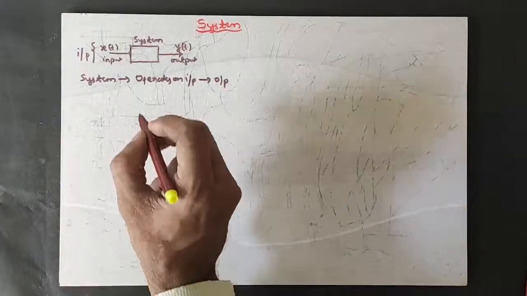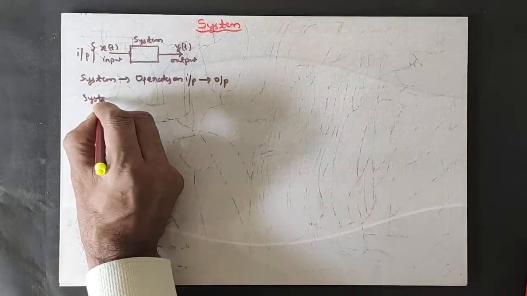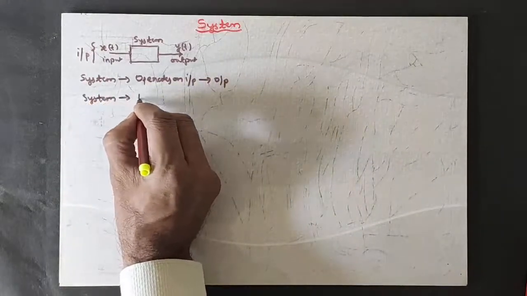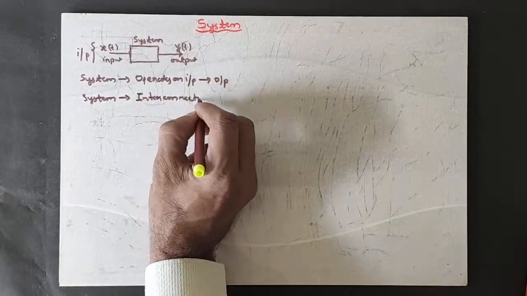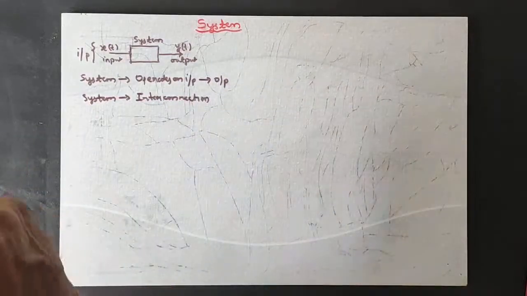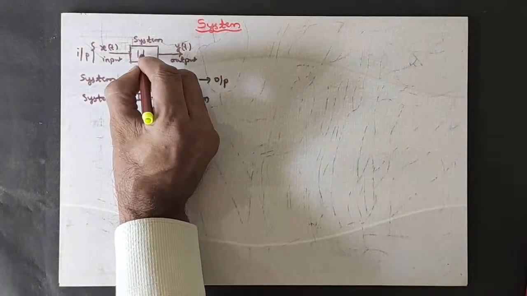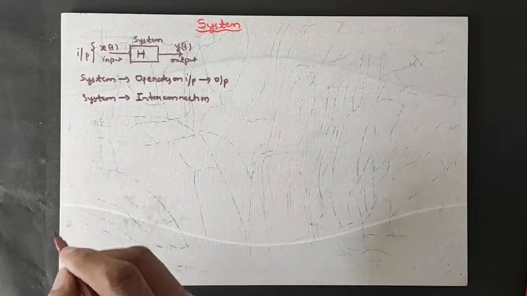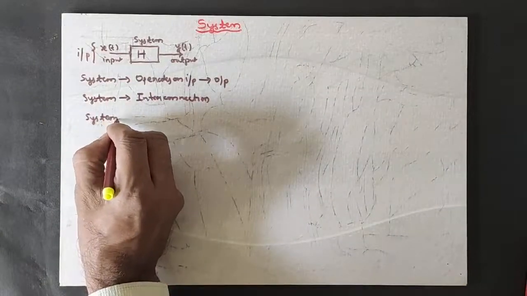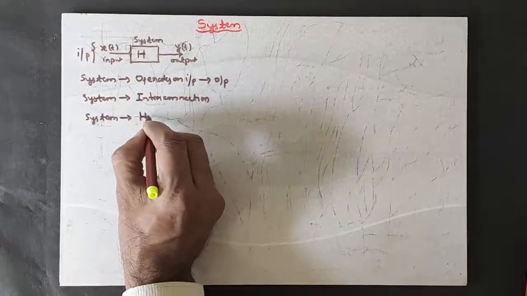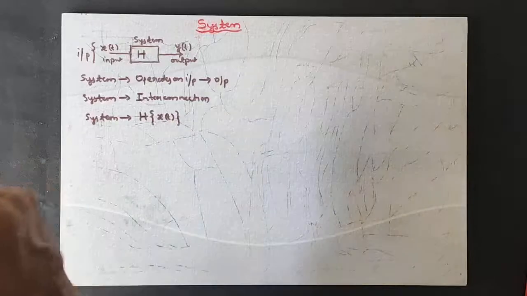But generally what happens is, here the system is considered as interconnection of operations. Not only one operation it does, many operations it does. Hence we generally regard this system as H, a transformation H. Transformation H means, system means nothing but a transformation H which operates on input so as to produce output.